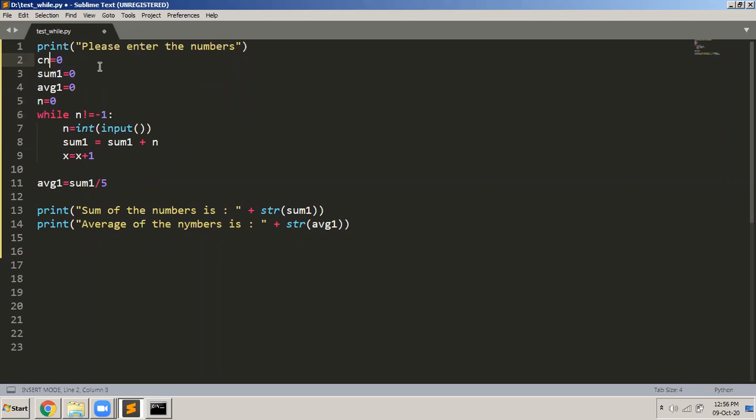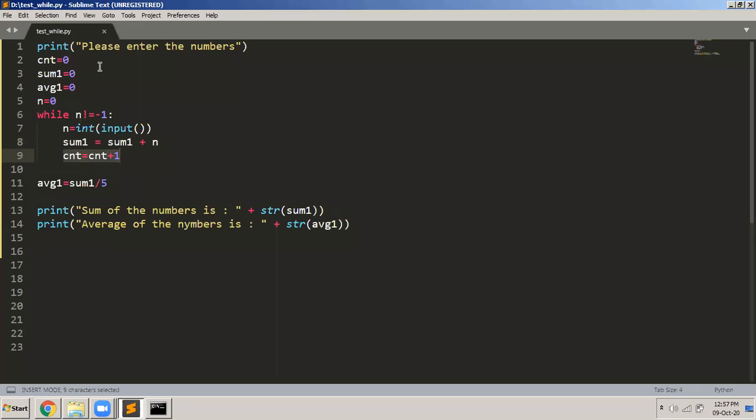X, I will rename it to count, CNT. Whatever was x, I name it to count, because I want to count how many numbers the user has entered. That's why I keep a count, because I want to find the average. So I should know how many numbers are there. Whatever number the user is entering, I first add it to sum, accumulating the sum into the variable sum1. And then I also want to increment the value of count, because finally how many numbers the user has entered is not fixed.